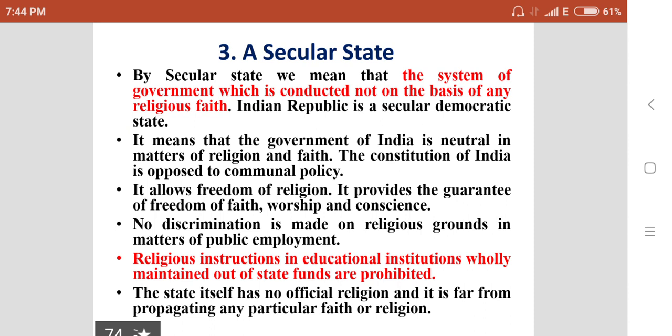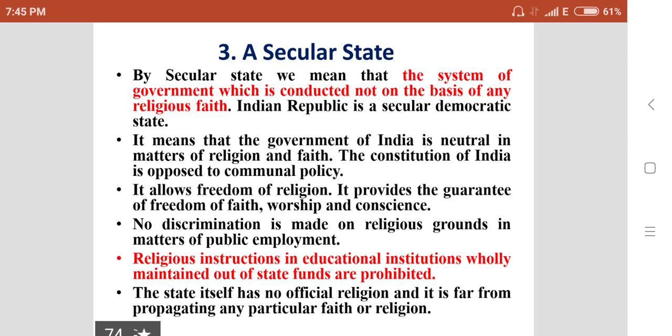The Constitution of India is opposed to communal policy. It allows freedom of religion. It provides the guarantee of freedom of faith, worship, and conscience. No discrimination is made on religious grounds in matters of public employment.